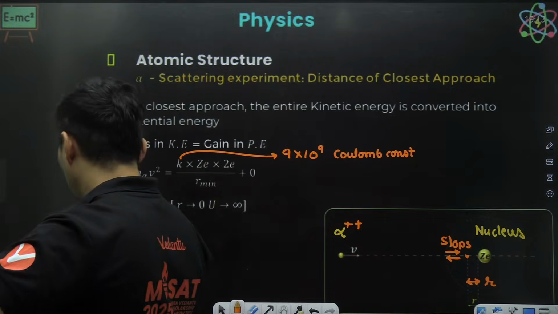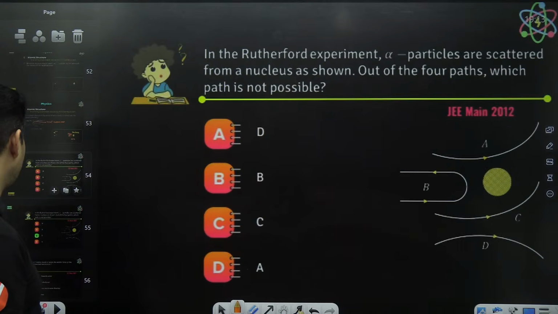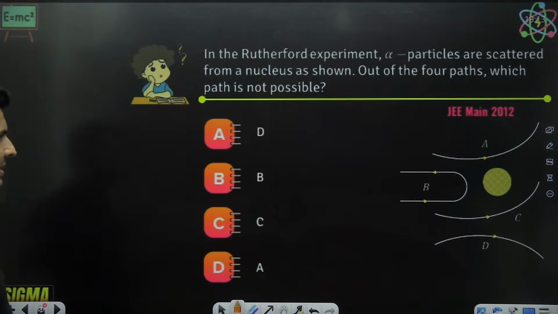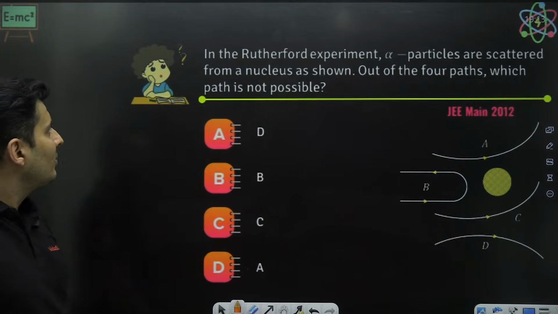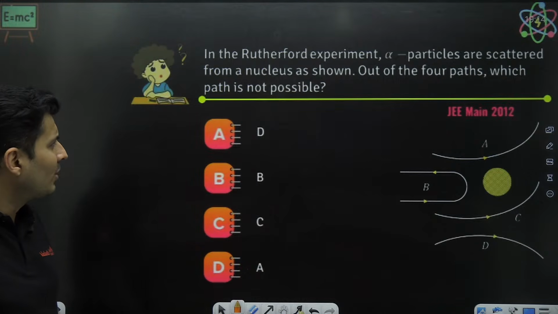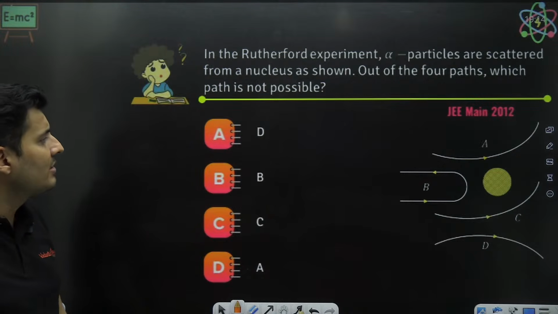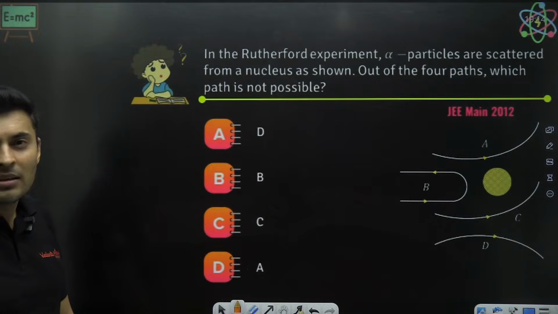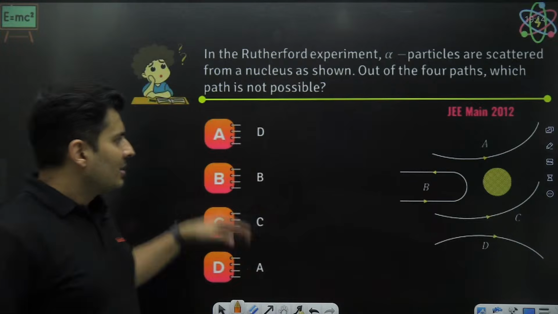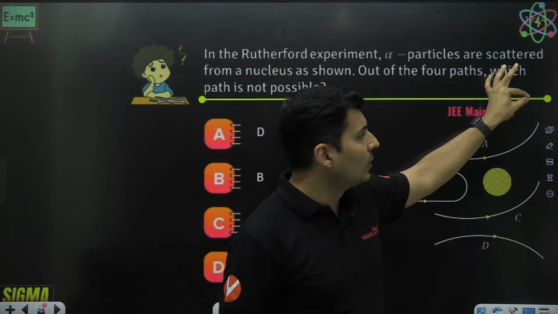Yes, perfect. Amazing. So let's look at some questions coming up on your screen. And here it is. It was asked in JEE Mains. In Rutherford's experiment, alpha particles are scattered from a nucleus as shown. Out of the 4 paths, which path is not possible? Well, some alpha particle will come, see the nucleus, positive repulsion, and go like that.